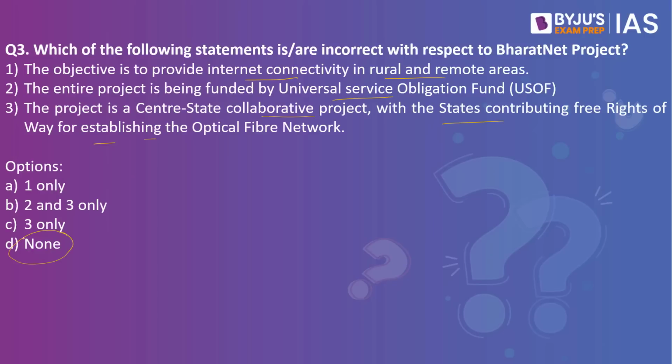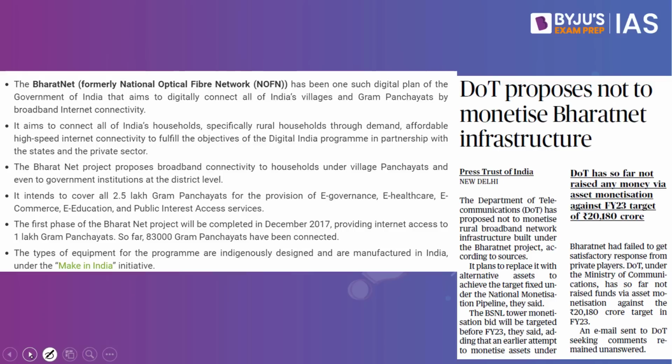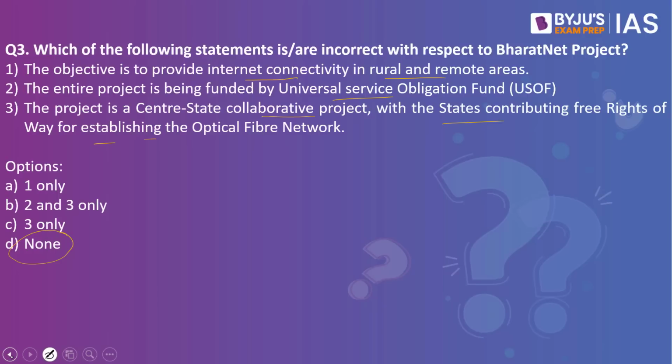Why have we taken this practice question? Because this article in The Hindu makes a reference to the BharatNet infrastructure and the project. So when we speak about BharatNet, what are the statements given here? The objective is to provide internet connectivity in rural and remote areas. This statement is right. What was the essence of this particular project?